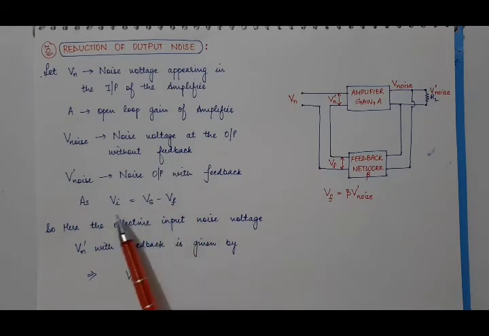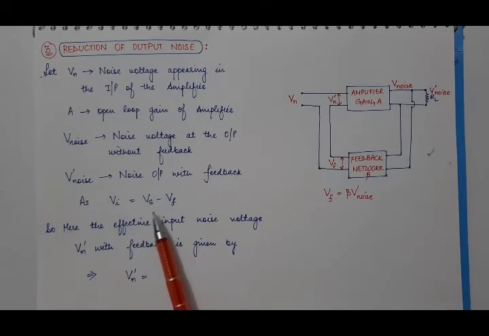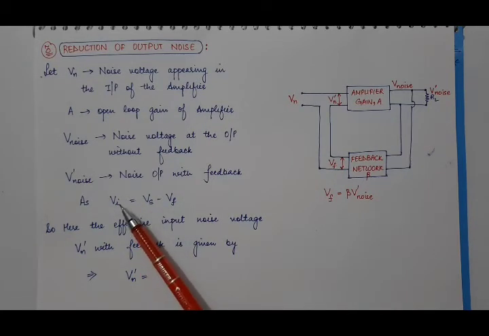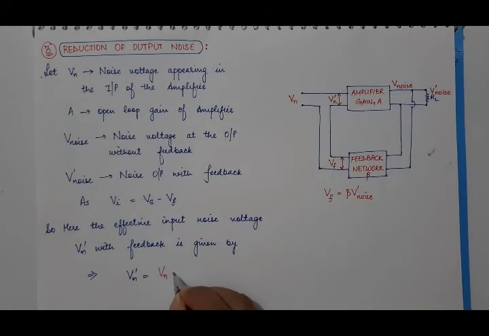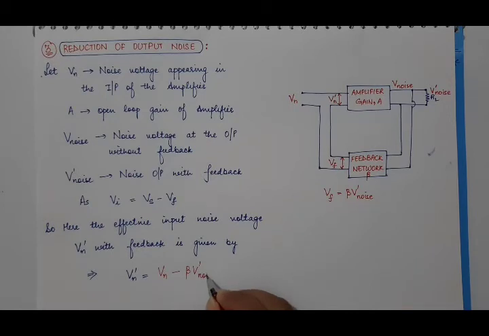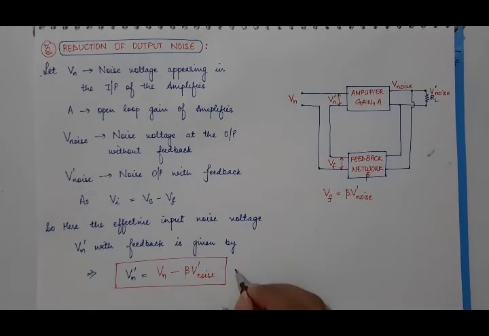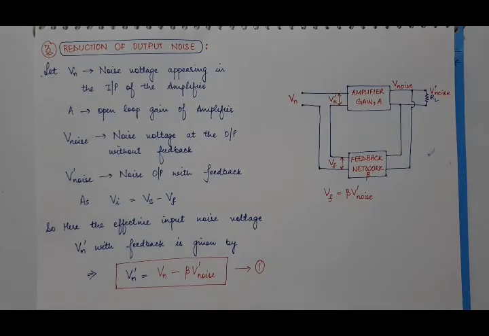And now we know that this Vi, the resultant input voltage with feedback, is, because of negative feedback, Vs minus Vf. So here we have replaced Vi with Vn dash and Vs with Vn, minus Vf is beta times the output. What is output here? With feedback, it is V dash noise. And suppose this is equation number 1.